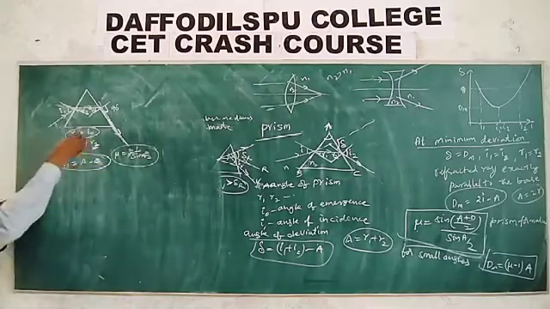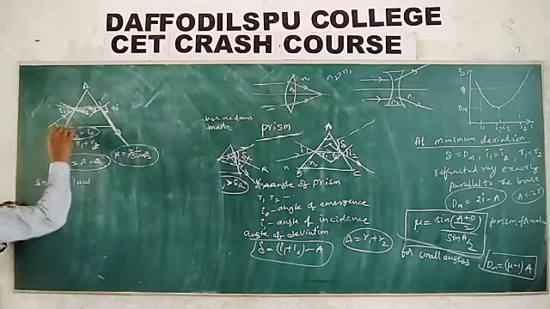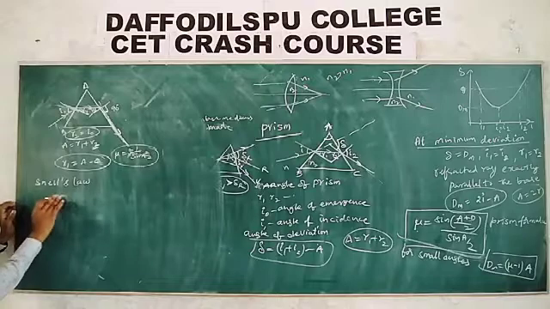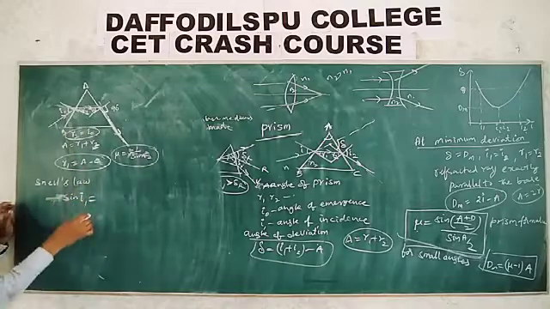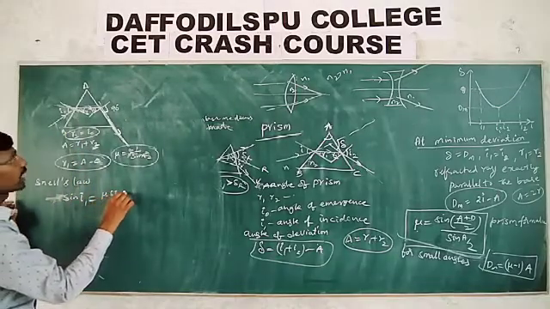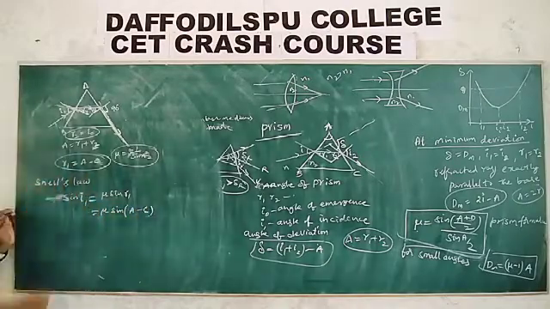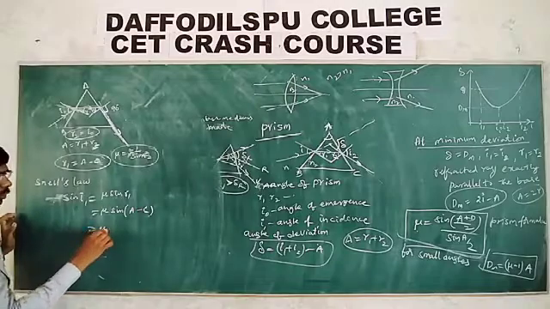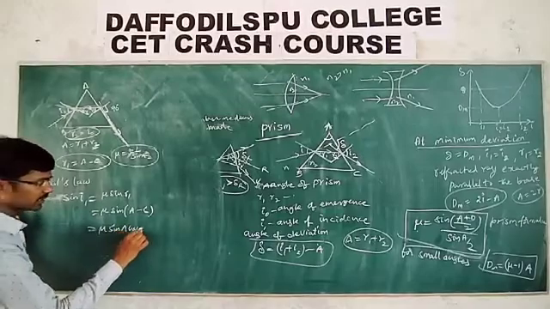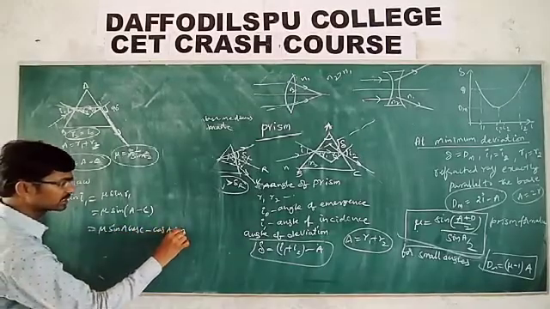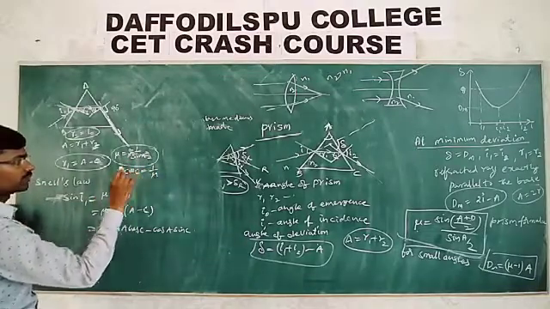Now apply Snell's law at the first face. Mu sin I1 is equal to mu sin R1, which is mu sin (A minus C), since R1 is nothing but A minus C. That is equal to mu (sin A cos C minus cos A sin C). Sin C is nothing but 1 by mu.